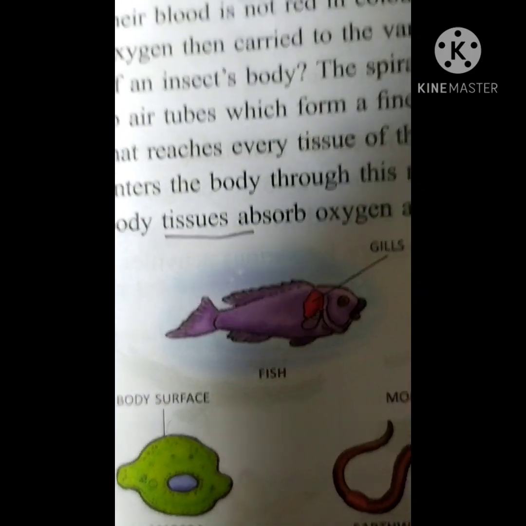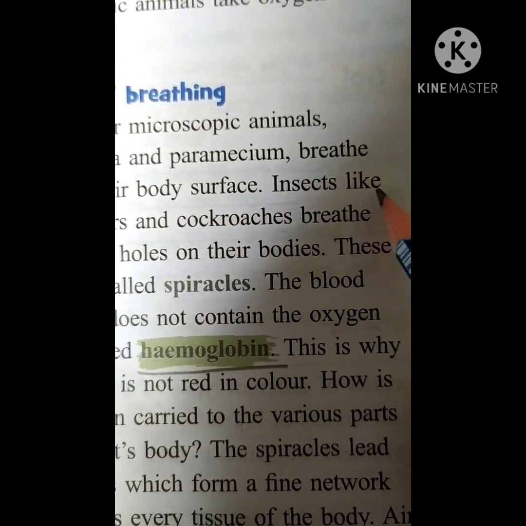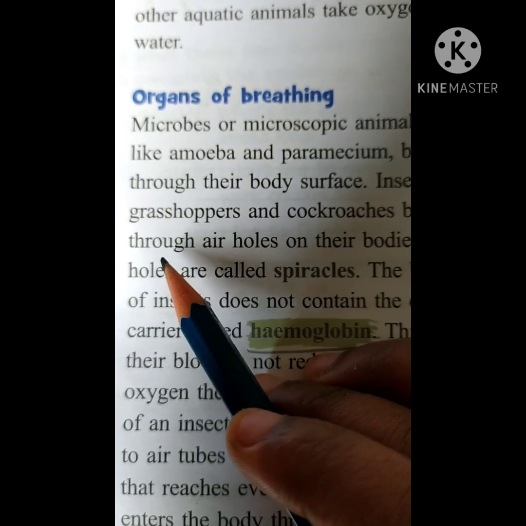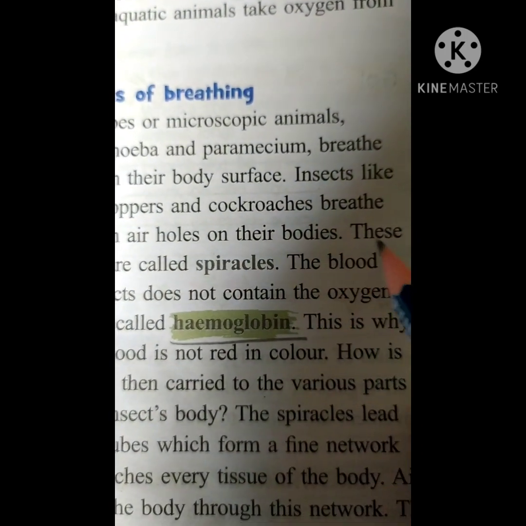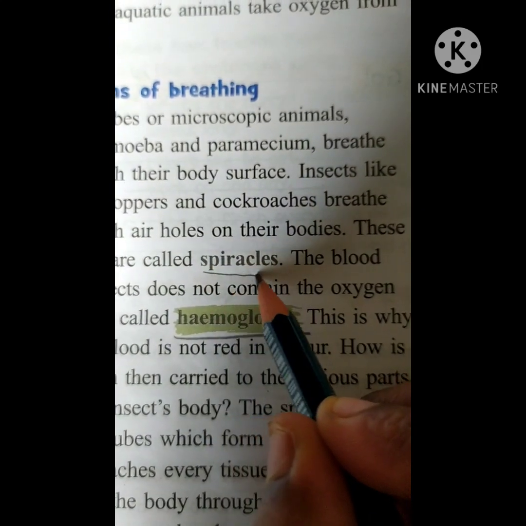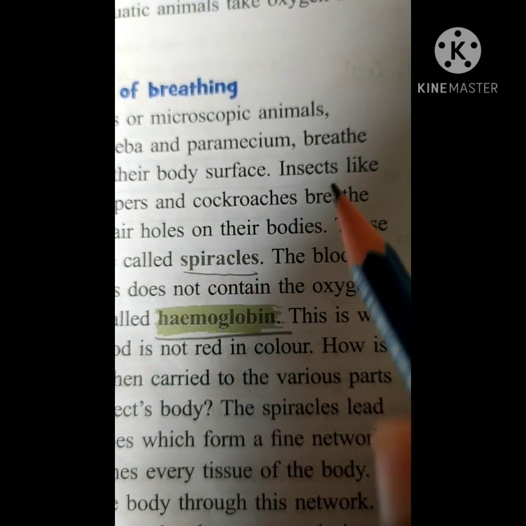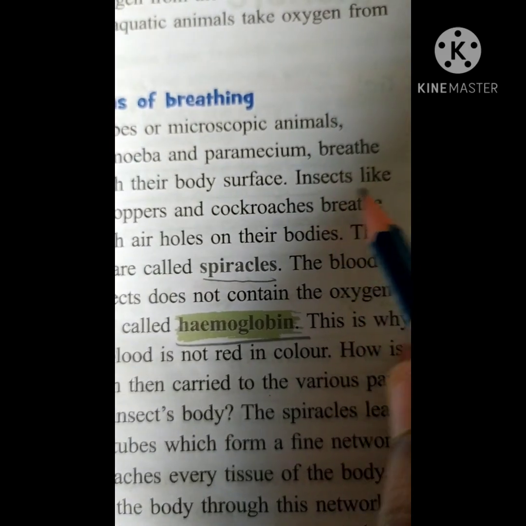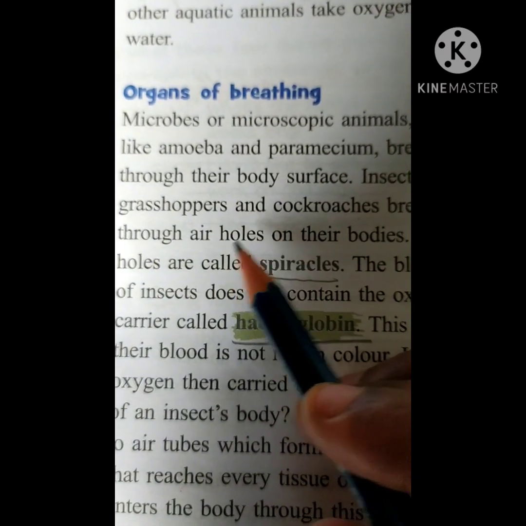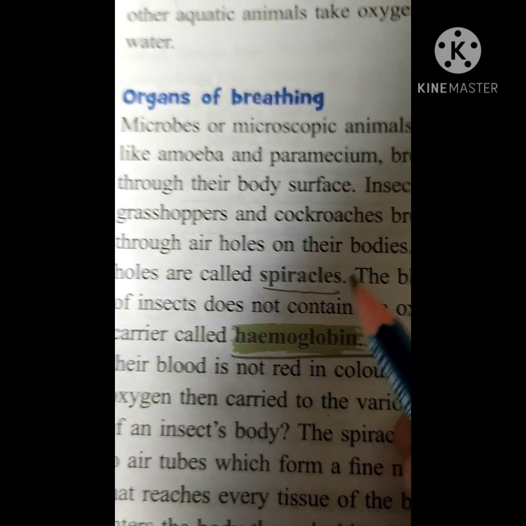Now the next one. Insects like grasshoppers and cockroaches breathe through air holes on their bodies. These holes are called spiracles. What are spiracles? Insects like grasshoppers and cockroaches breathe through their air holes. Those air holes are called spiracles.